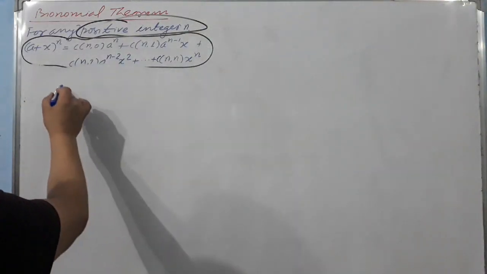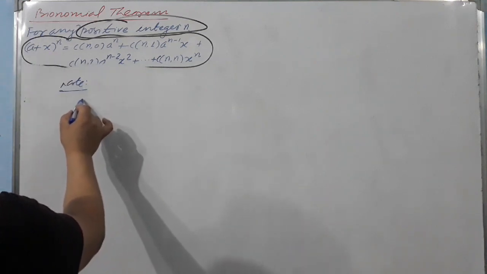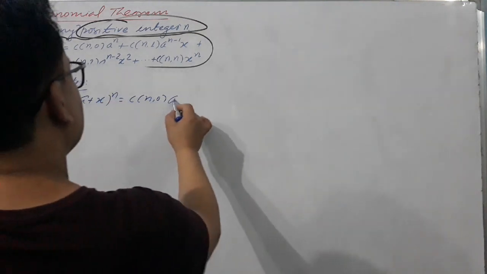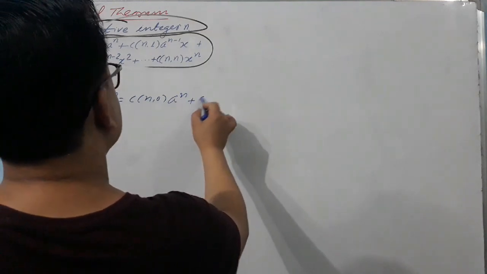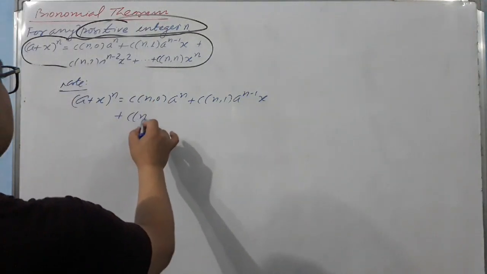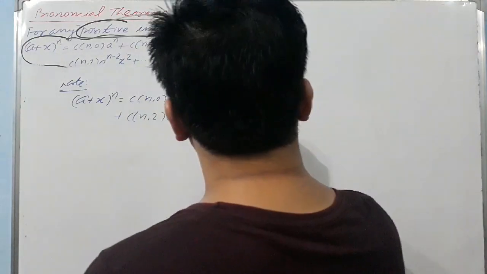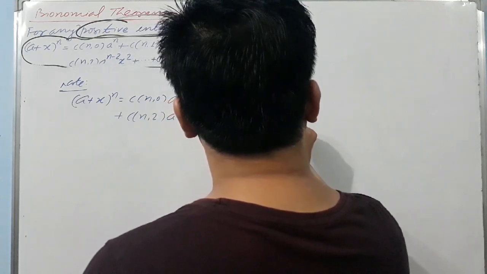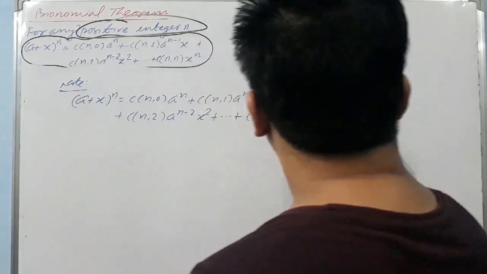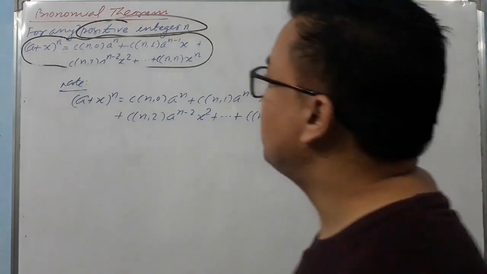Now we can write down, okay? Note down. So we have (a + x)^n = C(n,0) a^n + C(n,1) a^(n-1) x + C(n,2) a^(n-2) x^2 + ... + C(n,r) a^(n-r) x^r + ... + C(n,n) x^n. Now this is the binomial theorem.